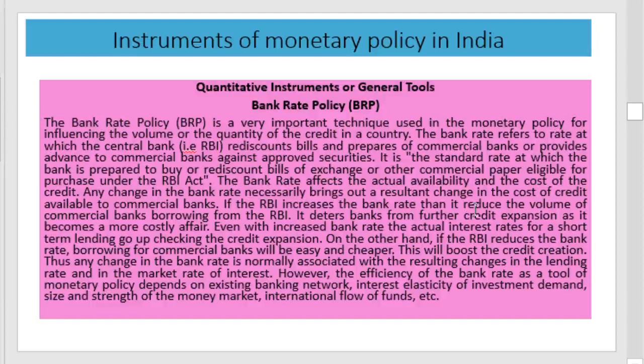It is the standard rate at which the bank is prepared to buy or rediscount bills of exchange or other commercial paper eligible for purchase under the RBI Act.